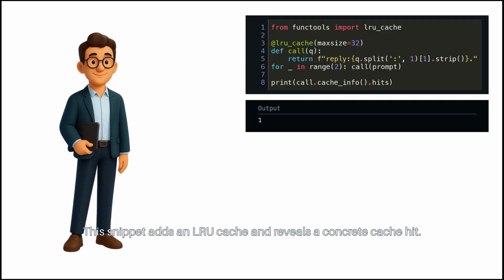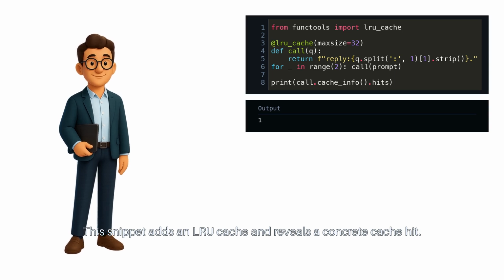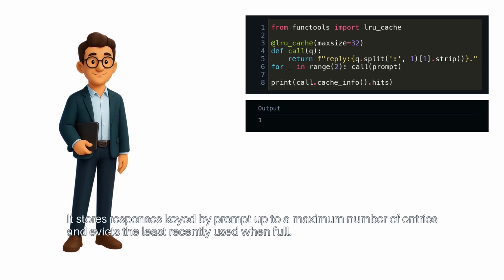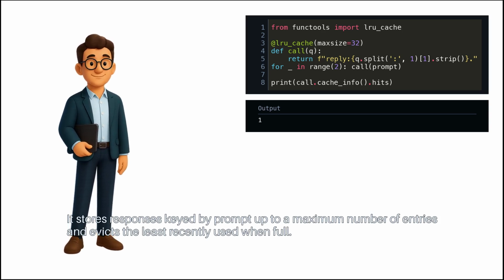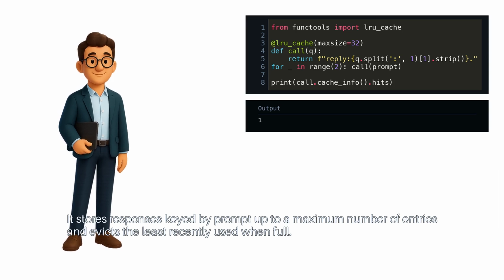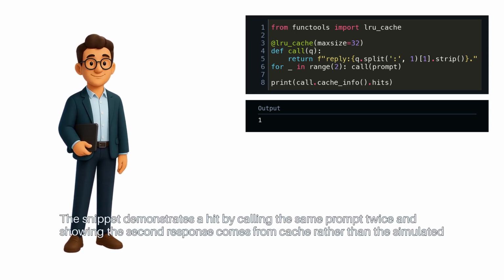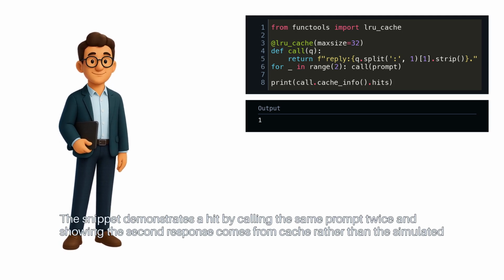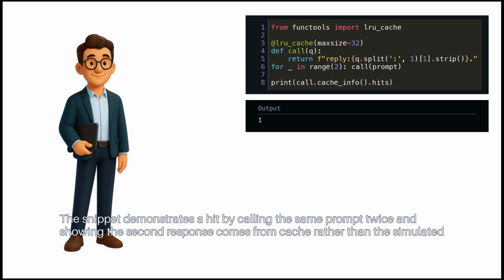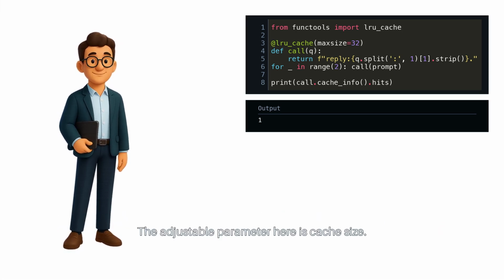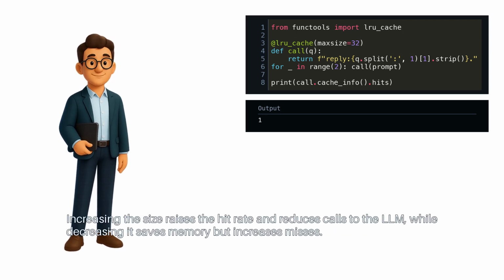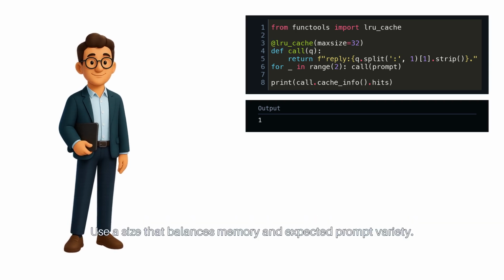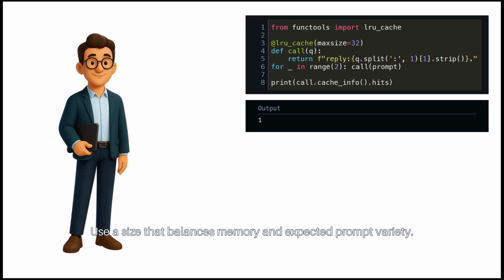This snippet adds an LRU cache and reveals a concrete cache hit. It stores responses keyed by prompt, up to a maximum number of entries, and evicts the least recently used when full. The snippet demonstrates a hit by calling the same prompt twice and showing the second response comes from cache rather than the simulated LLM. The adjustable parameter here is cache size. Increasing the size raises the hit rate and reduces calls to the LLM, while decreasing it saves memory but increases misses. Use a size that balances memory and expected prompt variety.